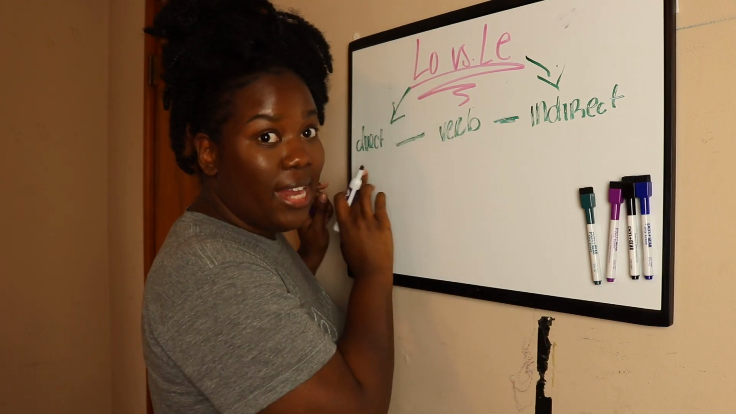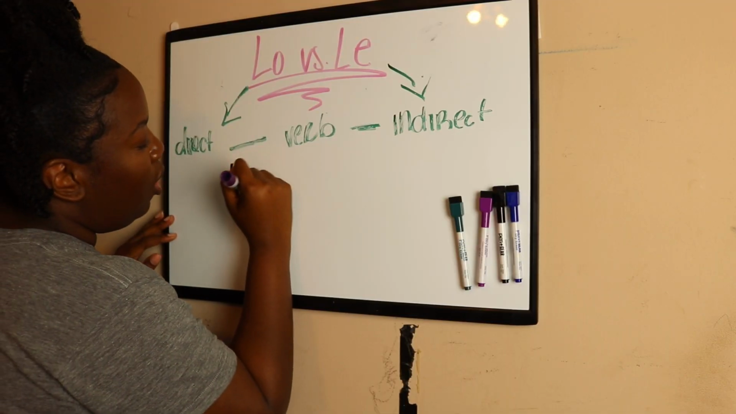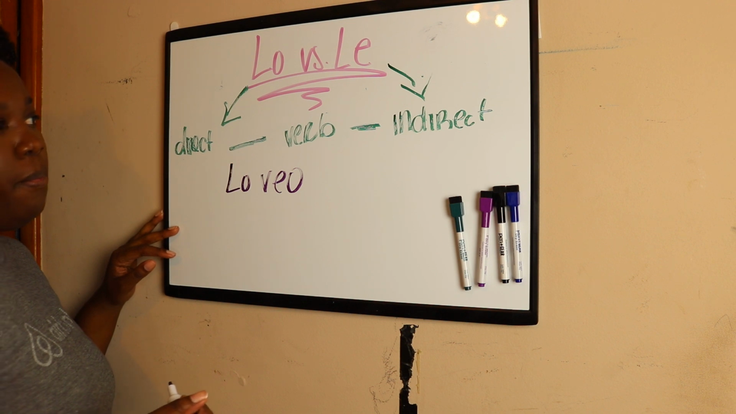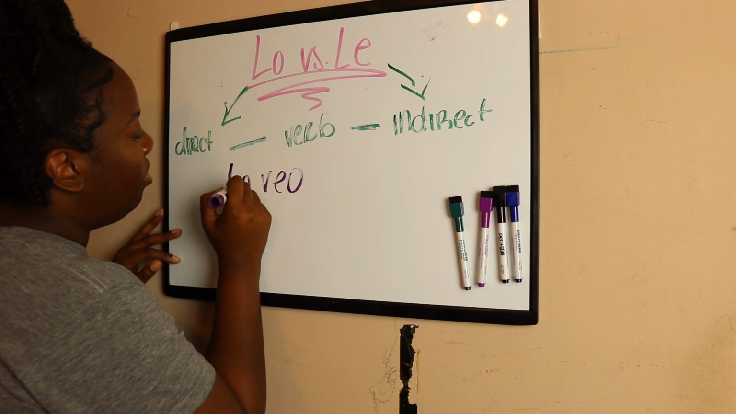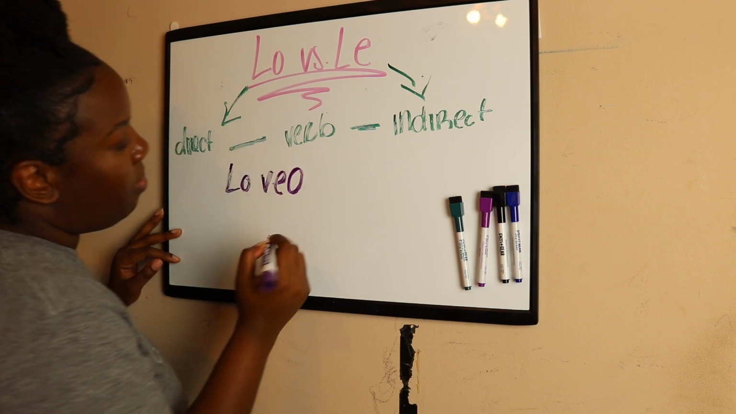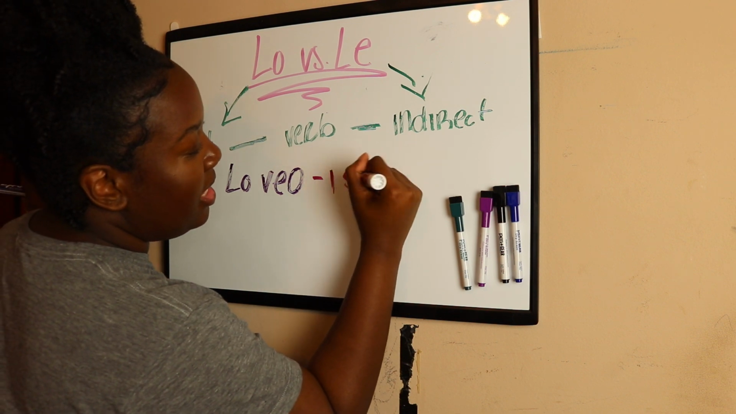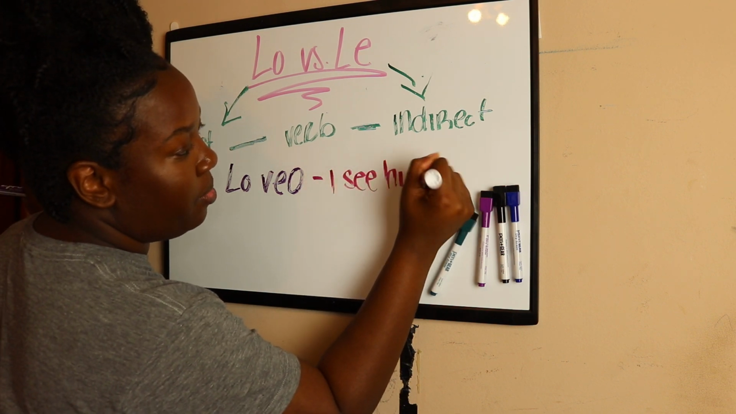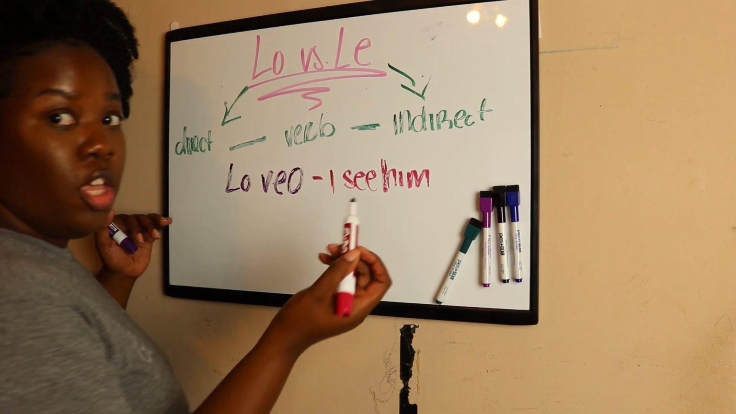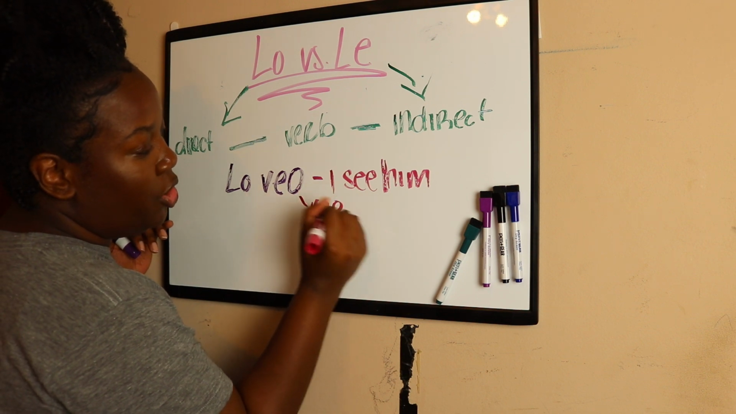All right, so let's use lo in a sentence. I'm going to keep it real simple since we're learning this together. We're going to say, lo veo. Bougie, mommy's working. All right, bougie. So what this means in English is I see him. Okay. So we know veo comes from the verb ver, to see.